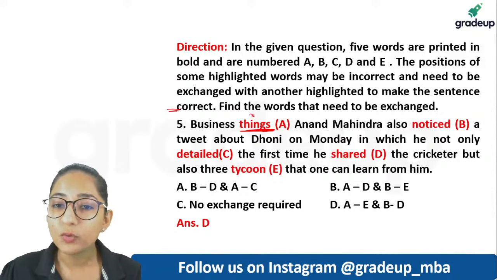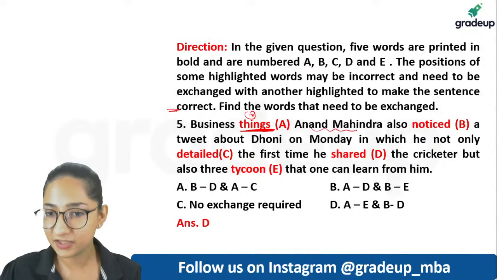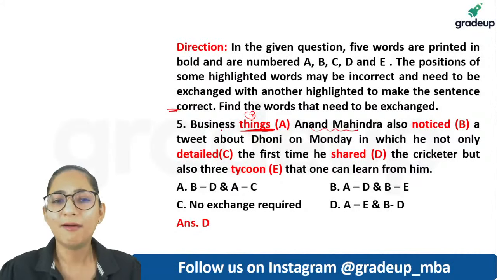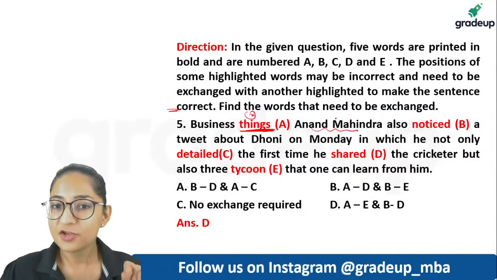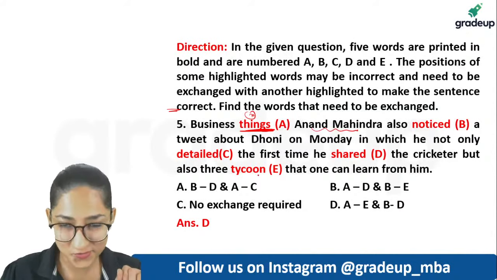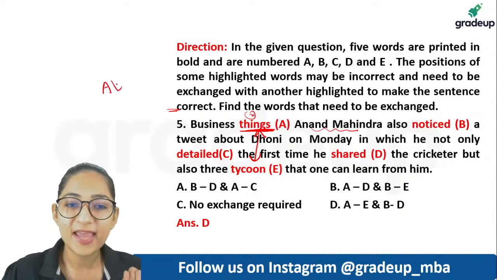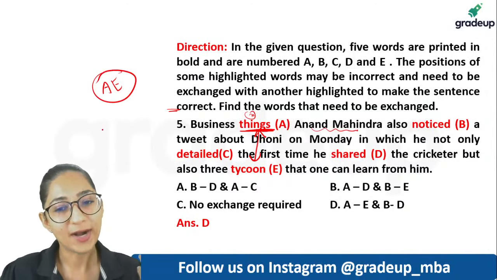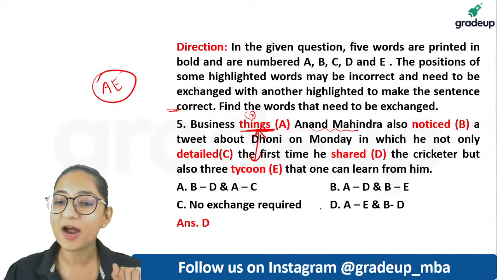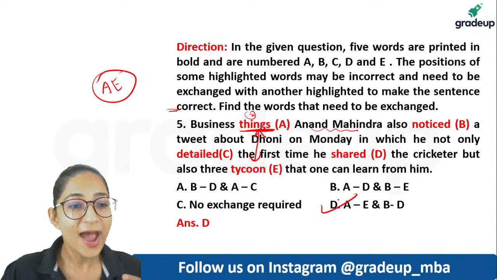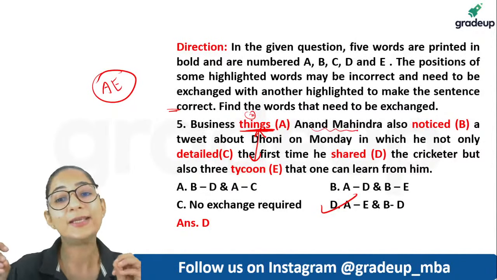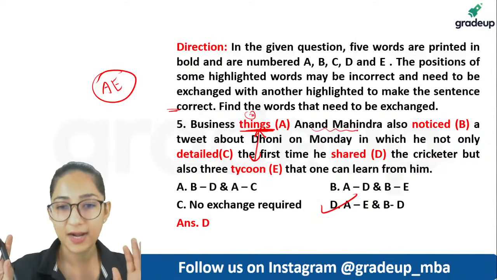I need a noun here because we're talking about Anand Mahindra and this must be a term for him. So business noticed, business detailed, business shared, business tycoon. We're talking about business tycoon Anand Mahindra. So A and E have to be part of your answer, and if A and E are part of your answer, option D becomes your answer. Notice, we've not yet read the entire question and we've reached our answer.